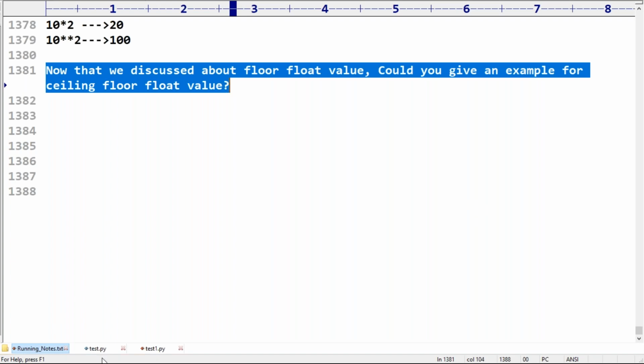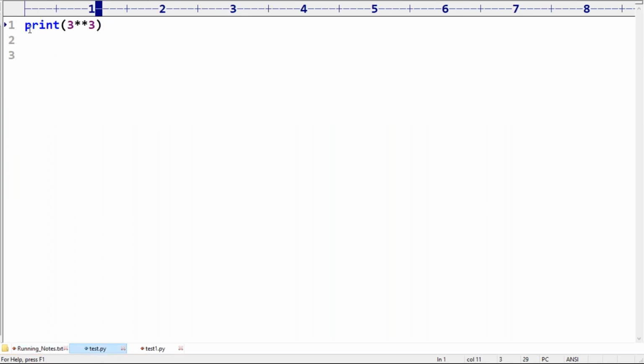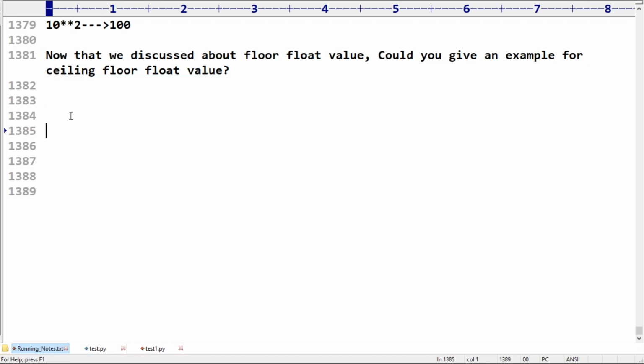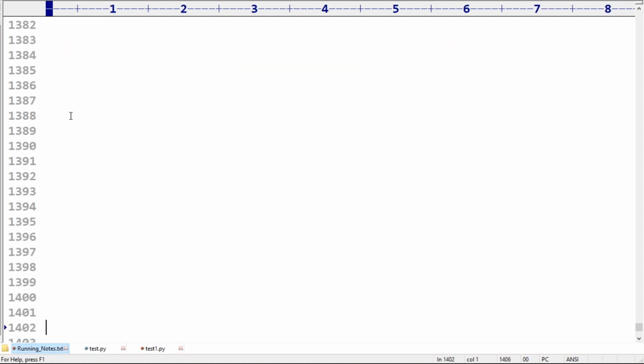Next. So are you feeling comfortable about double star? Double star means the power operator, which is also known as the exponential operator. Okay. Next, the next scene is very, very important, friends. Please take a bit of special care about this. Please make sure you have clear clarity about this, sir.